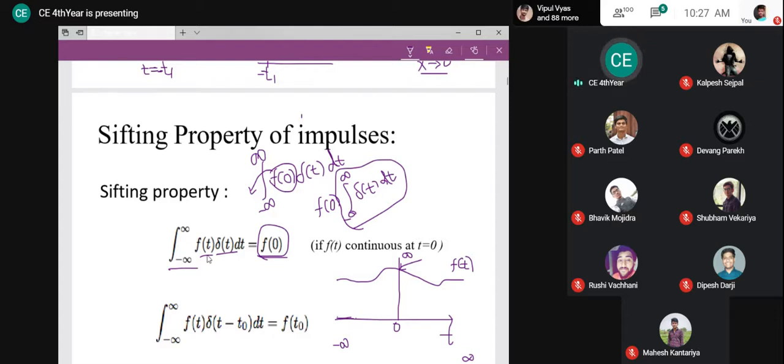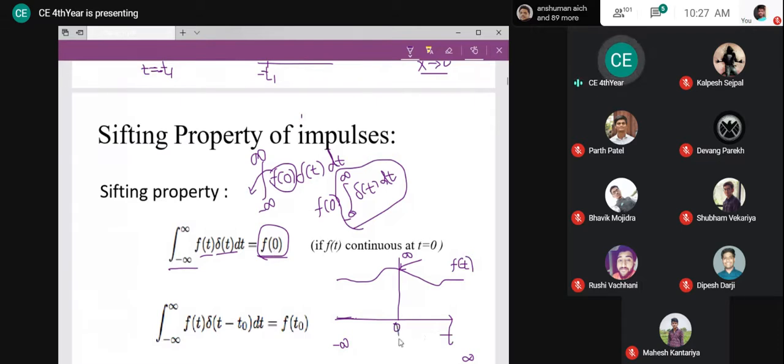So what does the shifting property say? In words, if any function is multiplied with my impulse and integrated from minus infinity to plus infinity over time, or over whatever variable you have, here my variable is time, that's why I'm integrating over time, it will result in the function at the point where the impulse exists. Here my impulse exists at t equal to 0. That's why I get my function at t equal to 0, f of 0.